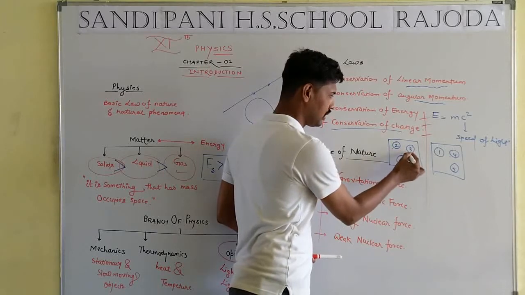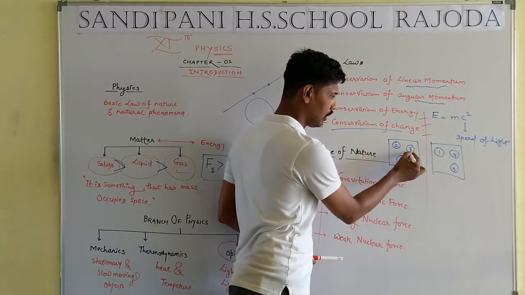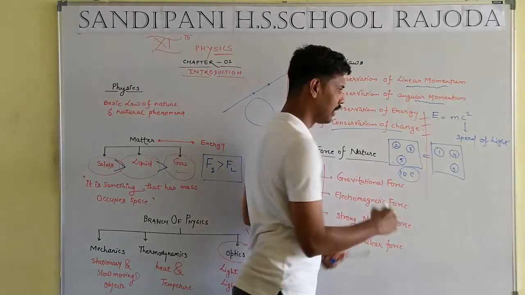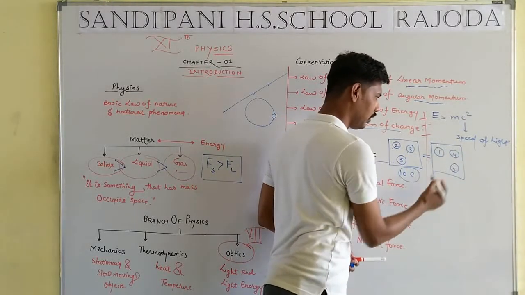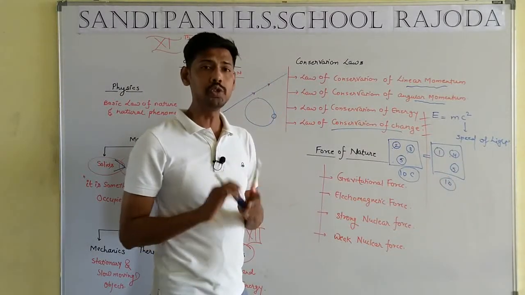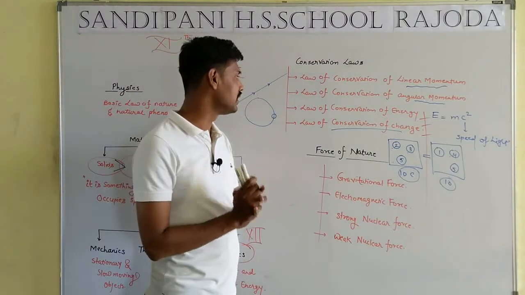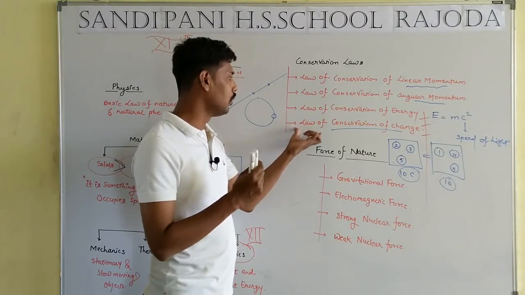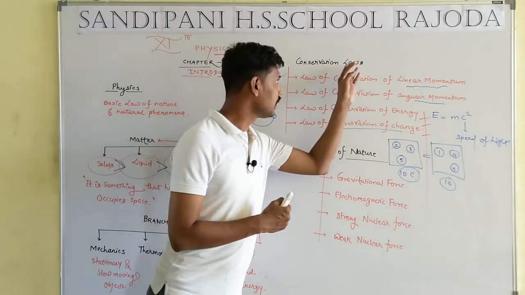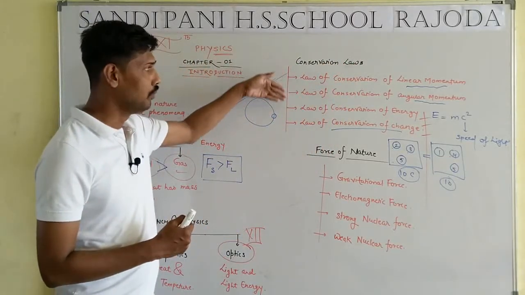Sum q1 plus q2 plus q3: 2 plus 3 equals 5, 5 plus 5 equals 10 coulomb. After some time interval, 1 plus 4 equals 5, 5 plus 5 equals 10. That means there is no change in the isolated system. This property is known as the law of conservation of charge. Conservation laws are basically divided into 4 categories.